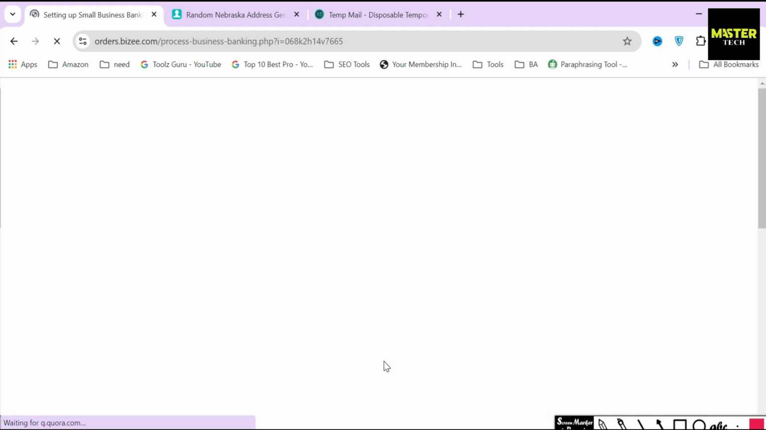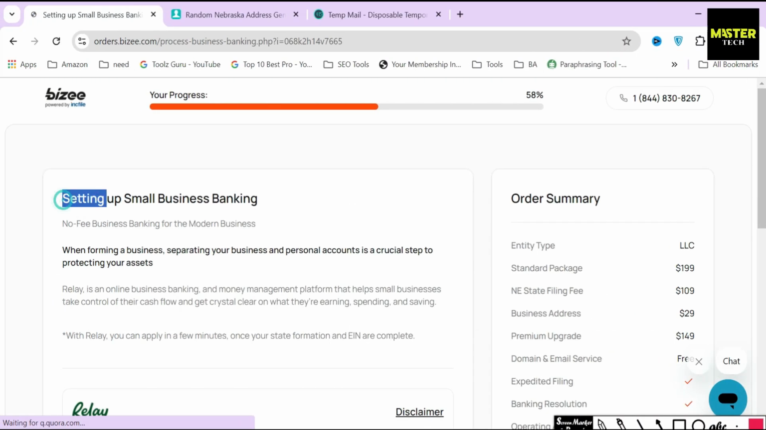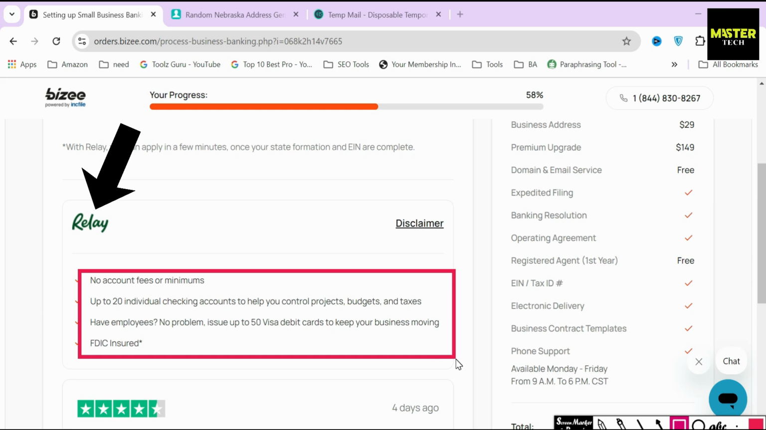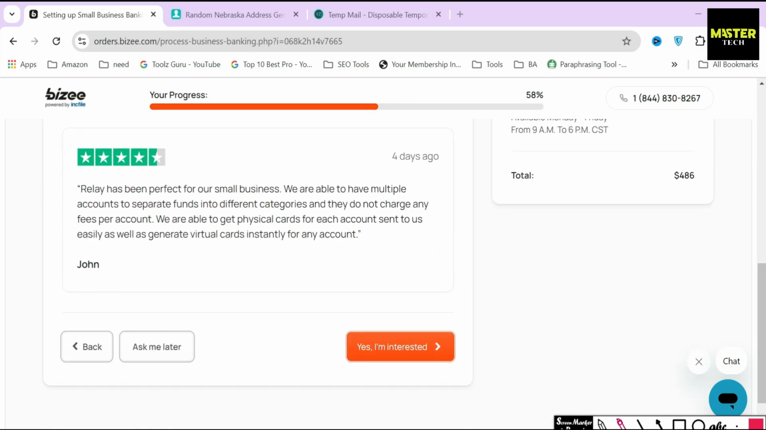Next. In the next section, Busy will ask you whether you will set up a small U.S. business bank with Bank of Relay, which I previously explained in the beginning. Remember that this is an optional feature that you can pick up depending on your need. If you don't want to set up your business bank account with Relay, then just click on the Ask Me Later button. But for the sake of creating this video, I'll just select the Yes button and proceed to the